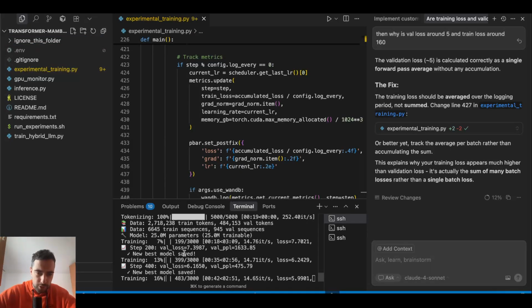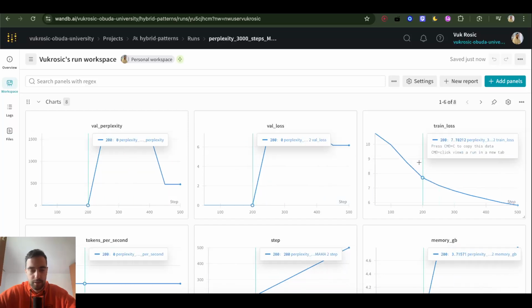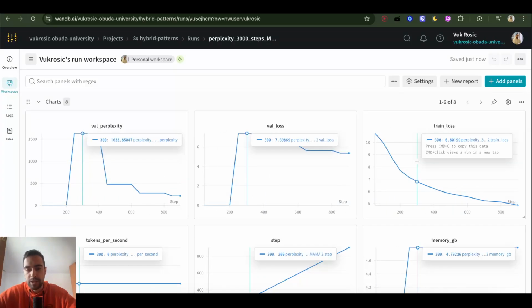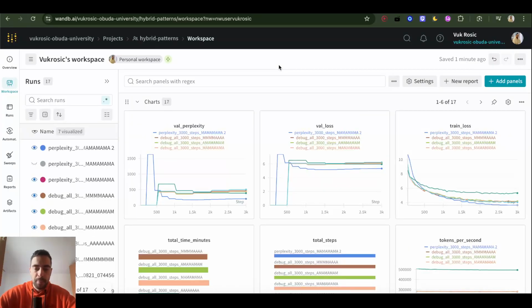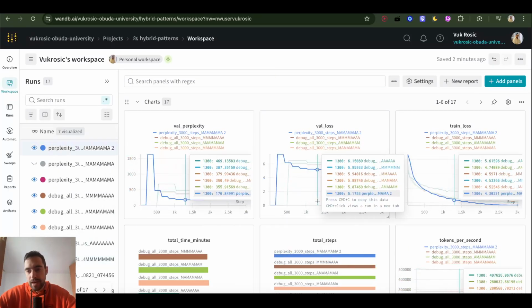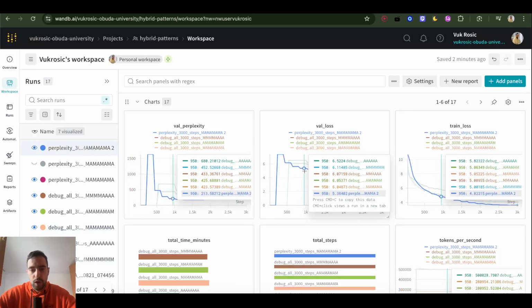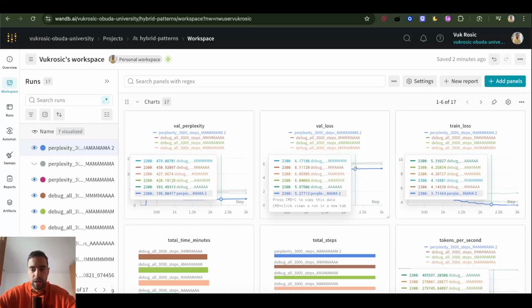Why is it saving models so often? But validation loss is going down. I'm just trying it to see what it looks like right now. I think everything is going down properly. Training loss and validation loss are maybe more similar. You see, training loss 4.8, validation loss 5.3. So they are very similar now. We are now achieving better loss and perplexity than other runs. Now it's best. So there was no bug. It was just not a good setup before. So now it's a bit better.